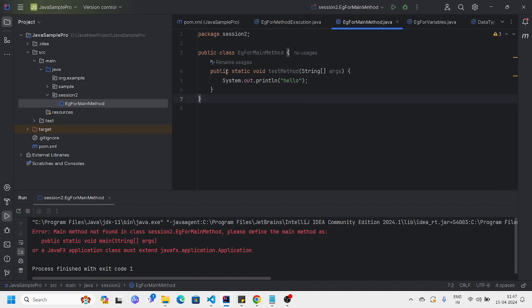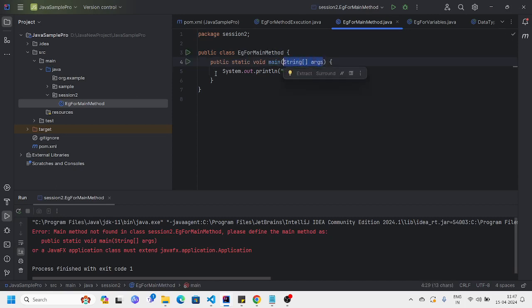Another thing is you need to understand what exactly this method signature is. It contains public, static, void, the method name main, and arguments. What is public? Public means we can access the main method from anywhere.